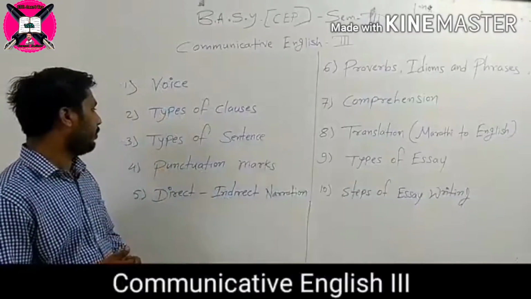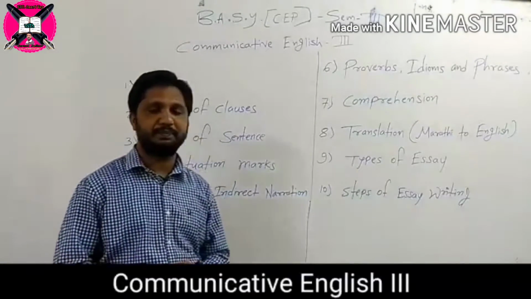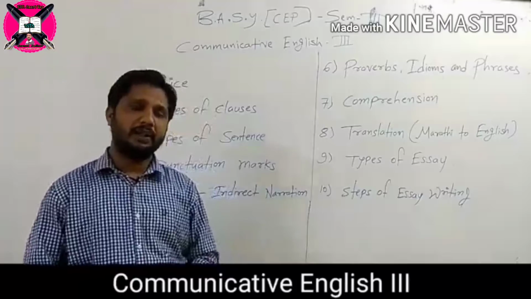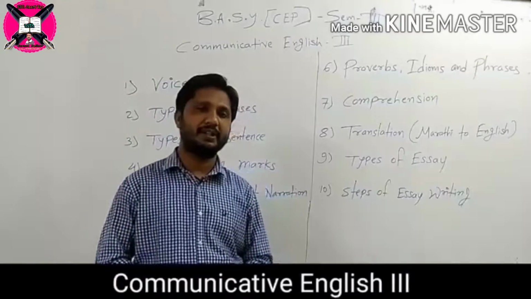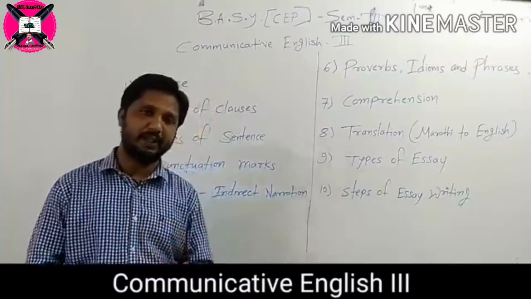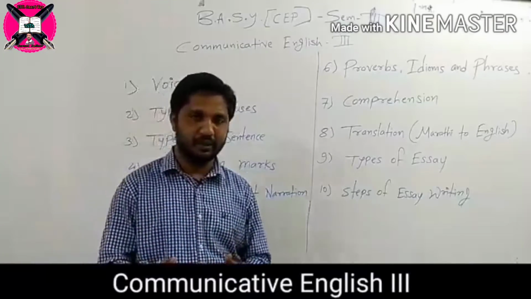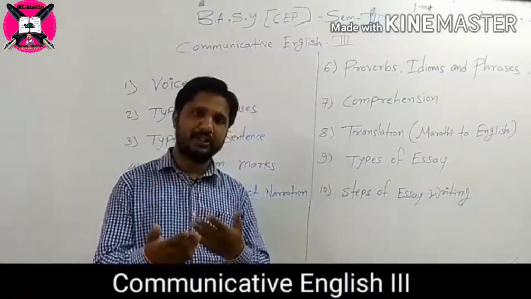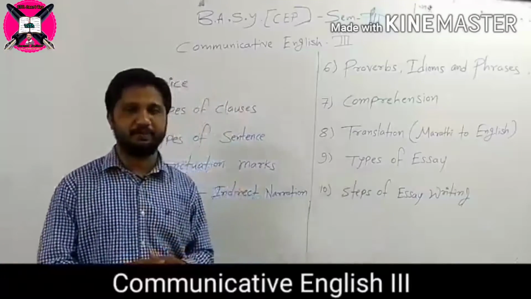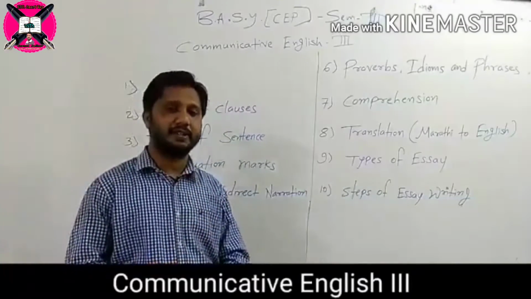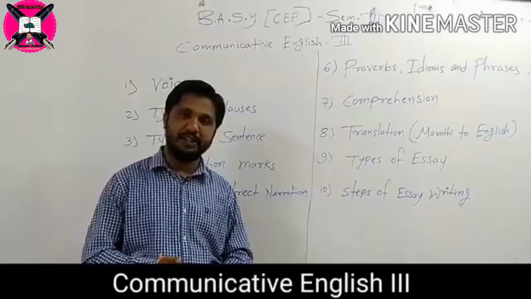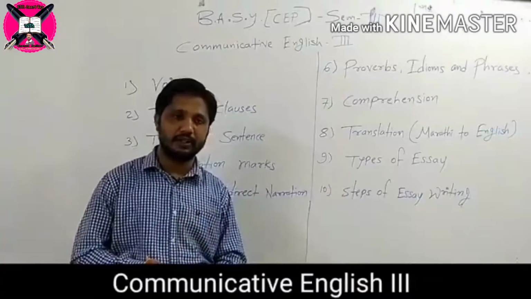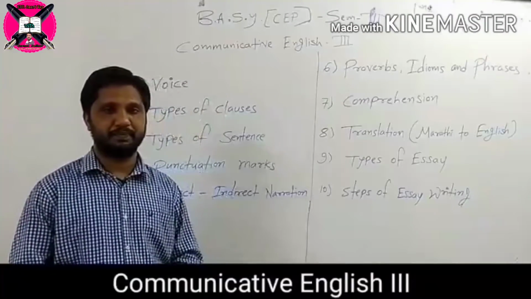Next, third topic is types of sentences. As per the meaning, there are four kinds. One is assertive sentence, then exclamatory sentence, imperative sentence and interrogative sentence. But in this semester we are going to discuss, as per the clause structure, there are three kinds of sentences. One is simple sentence, another is compound sentence, and the third is complex sentence.